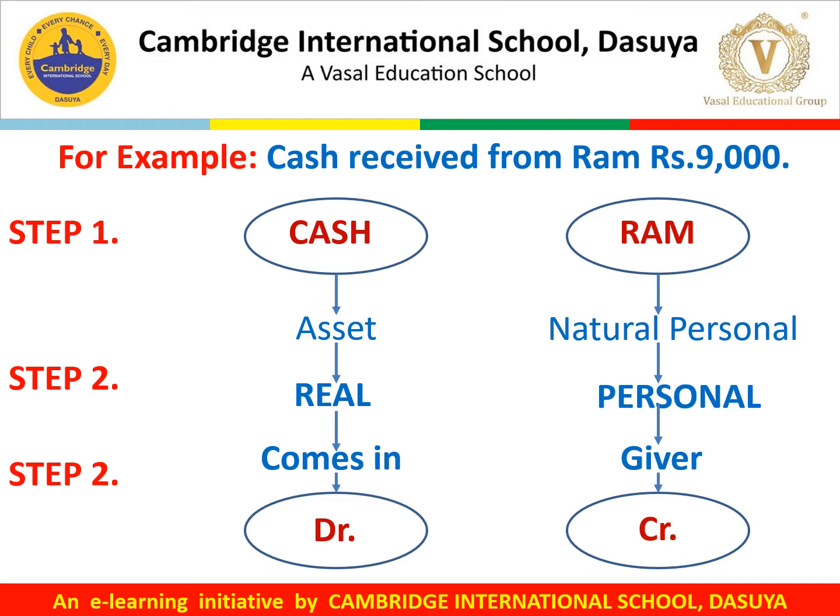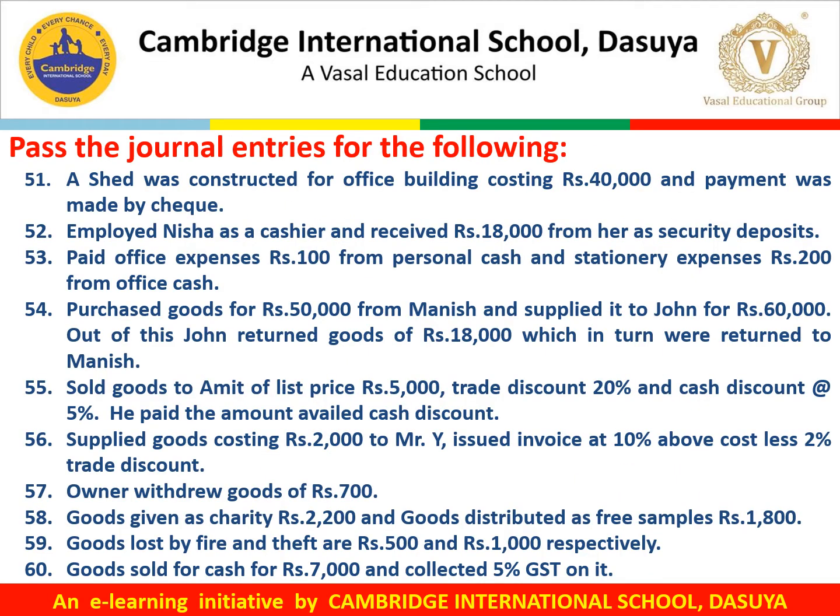So we will check the first step and the last step, that is the third step. Here cash is debited, Ram is credited. So follow these simple steps to form a journal entry. Now we will try a few more transactions to journalize.